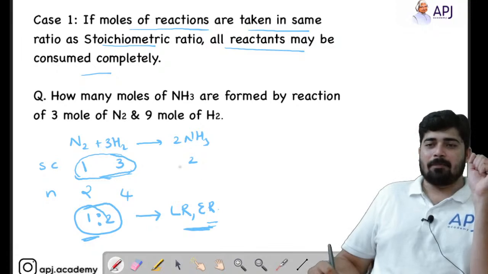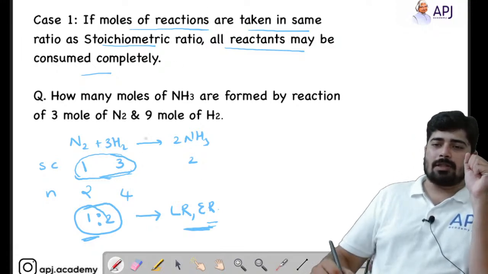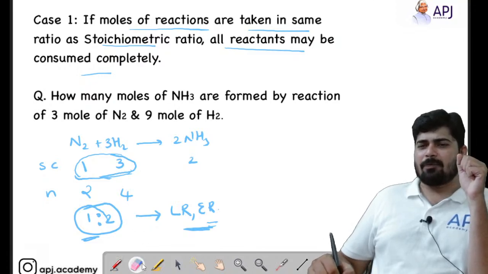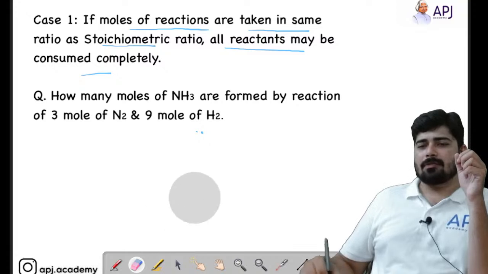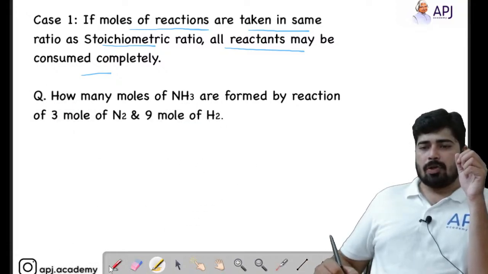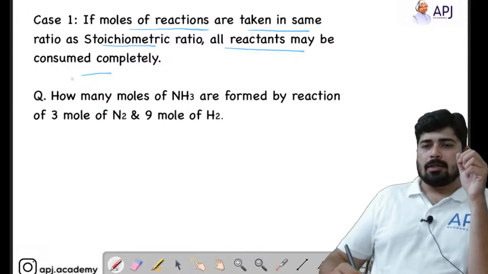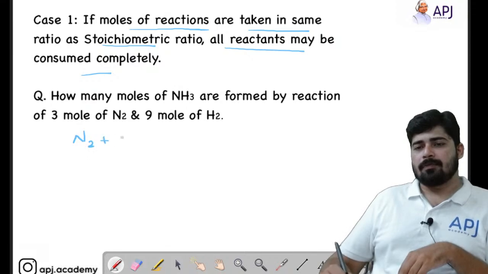Hope that is clear. Now let's do the problem using mole analysis, and you can easily feel how easy this step is. So let's write the chemical reaction: N2 + 3H2 giving 2NH3.